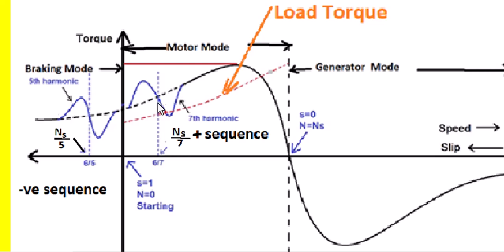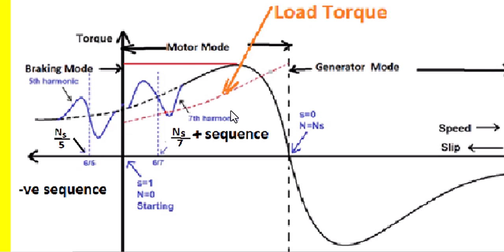This is the standard torque slip characteristic of a three-phase induction motor, and from here to here it is called the motor mode of operation, whereas from here to here this is called the braking mode of operation, and from here to here this is called the generating mode. In this region slip is less than 0, that is negative slip, whereas from here to here the slip is 0 to 1, and in the braking mode the slip is more than 1.